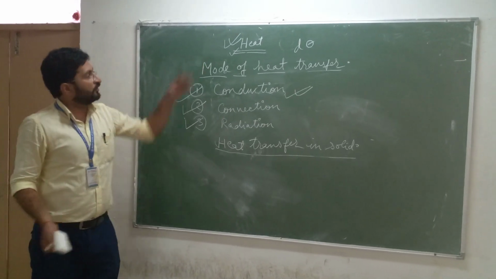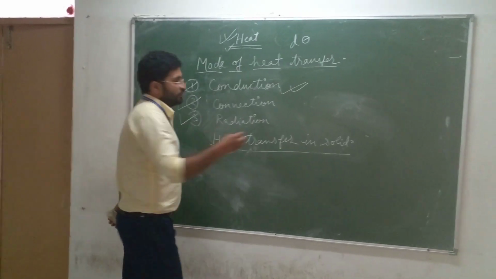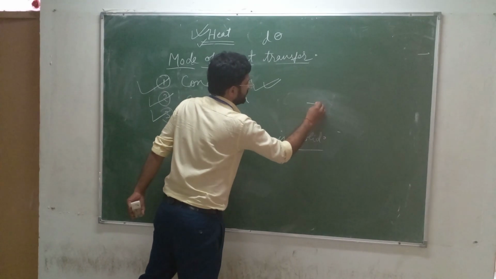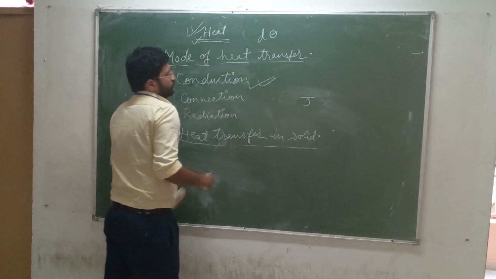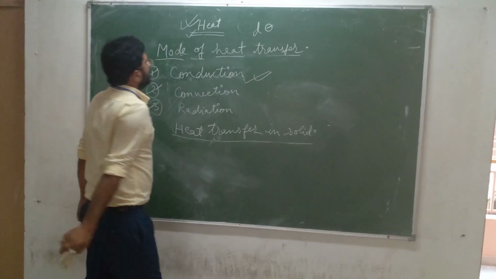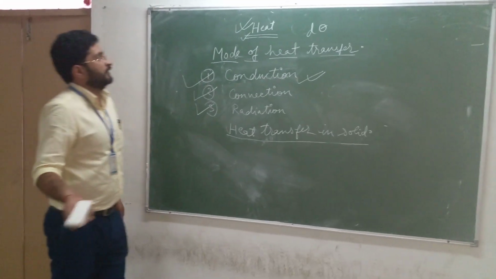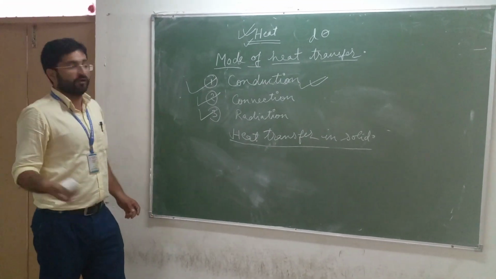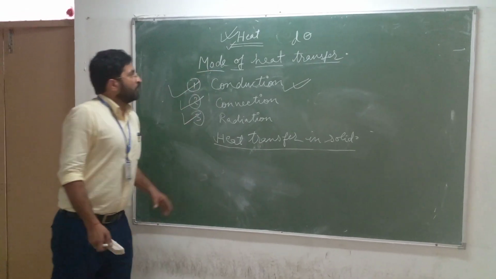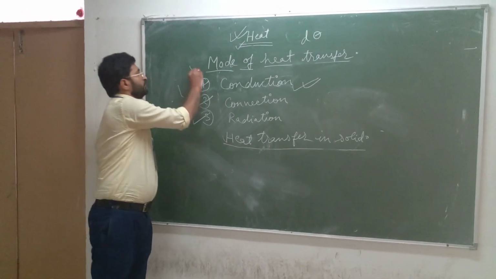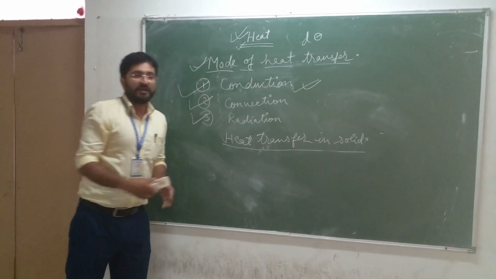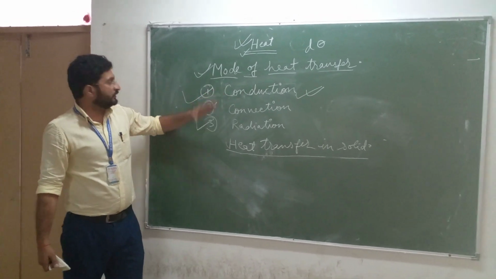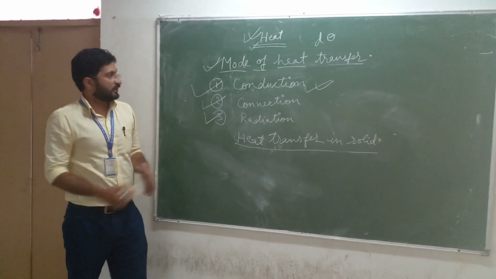and the SI unit of this heat is joule, and we generally represent it with capital letter J, joule. So this is the SI unit of heat, and this basic concept we might be knowing from the basics. Now, what is the mode of heat transfer? We are going to discuss the modes of heat transfer. So the modes of heat transfer are conduction, convection, radiation.